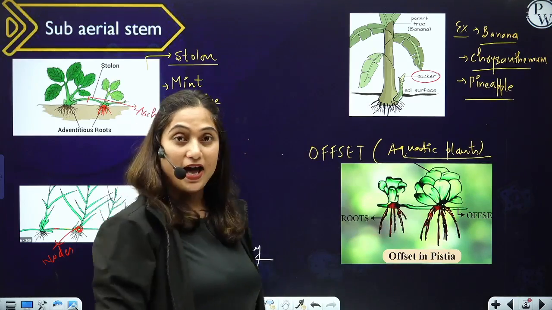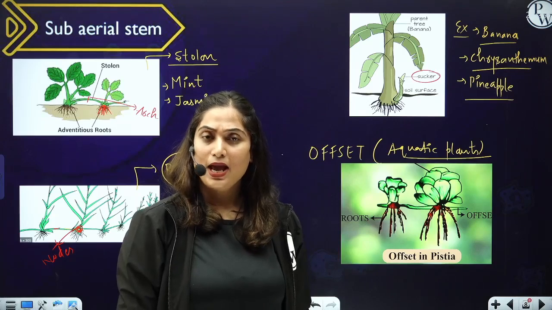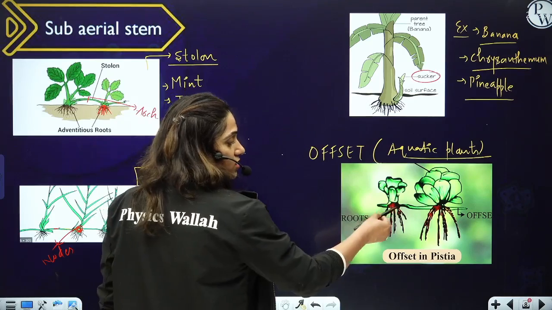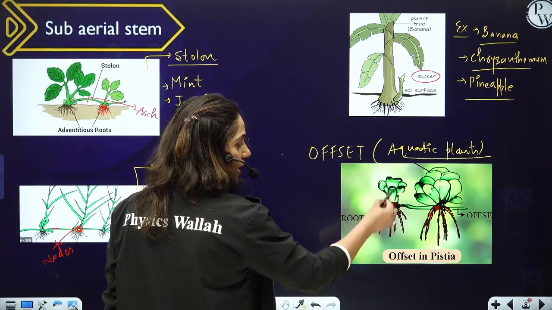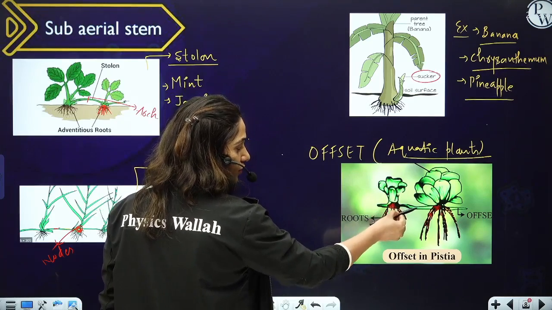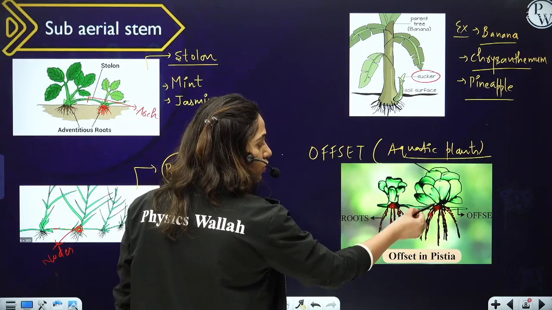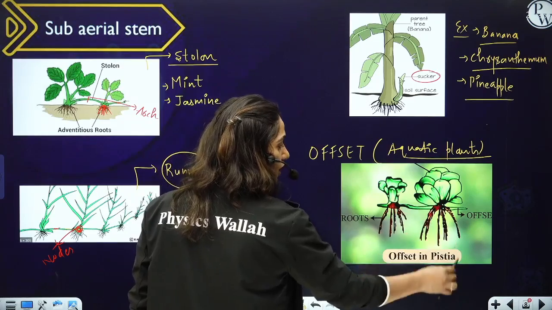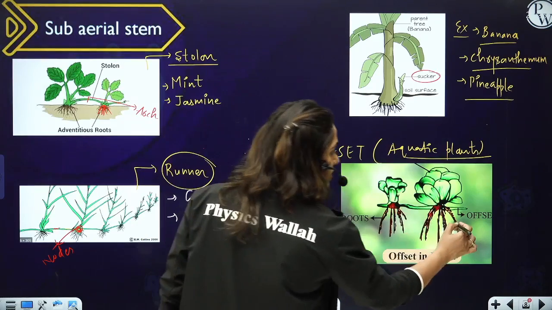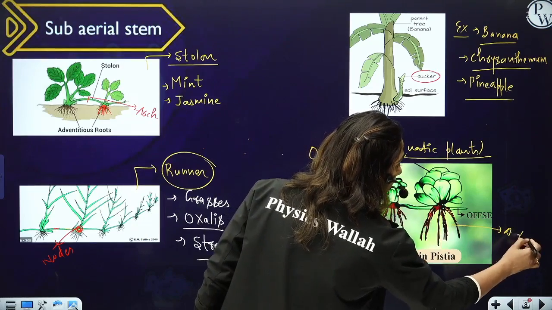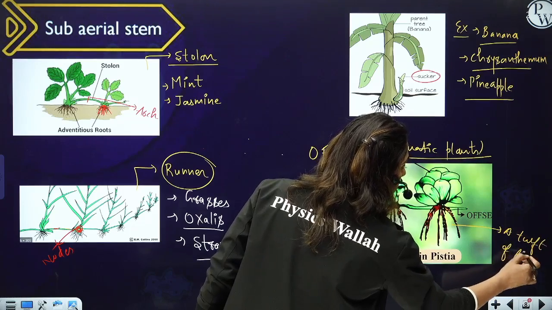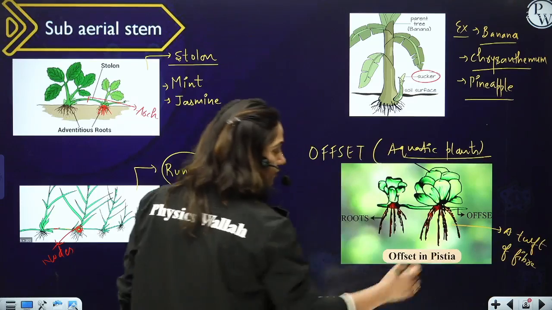So this is called the subaerial stem. And what is important about offset is, this is the offset, this is the plant, a lateral branch came out of it. This lateral branch bears nodes, and from the nodes you can see a tuft of fibers coming out. And what is this tuft of fiber? These are the adventitious roots.